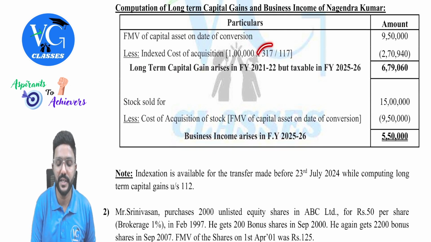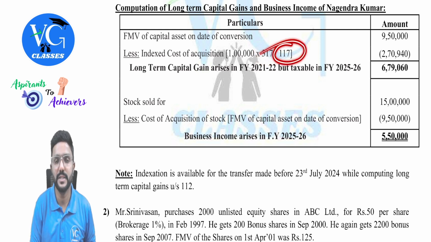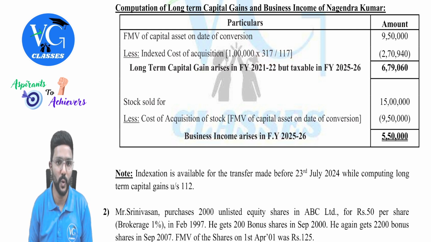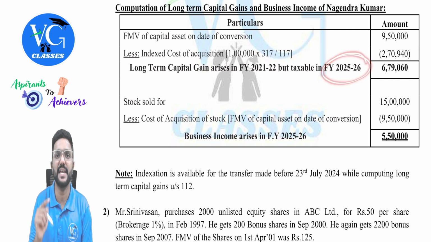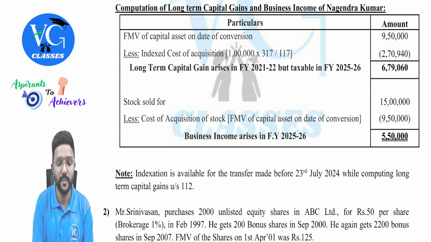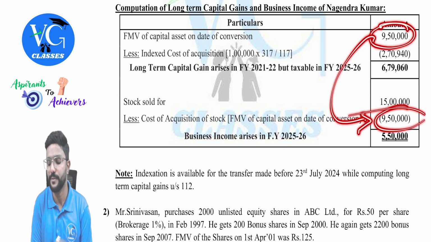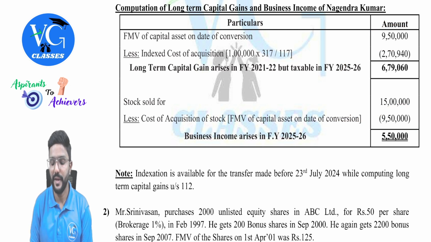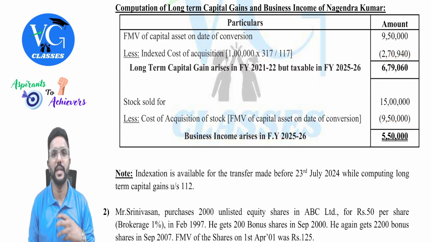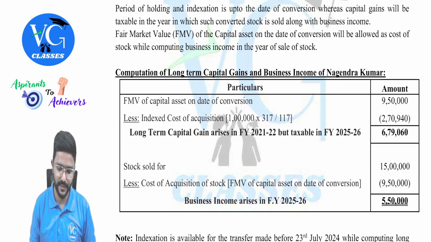Accordingly, cost inflation index for the year of transfer divided by cost inflation index for the year of purchase we need to take. So we will compute long-term capital gain, but it will be taxable in the year 25-26, that is the year in which stock is sold. And we should also compute the business income, that is, stock is sold for 15 lakh and whatever was the full value of sale consideration will become the cost, 9 lakh 50. The remaining is taxable as business income. Both these incomes have to be included in the total income of the assessee in the previous year 25-26, guys.